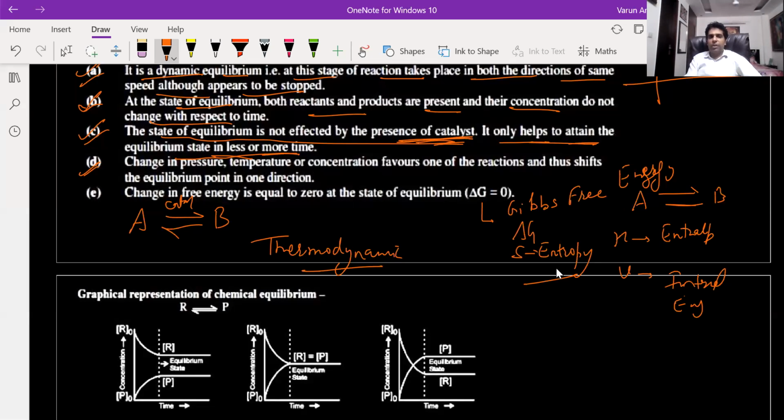So change in pressure, temperature, or concentration will increase the rate of one reaction and they will shift the equilibrium. So how will the equilibrium be shifting? I'll give you one example.